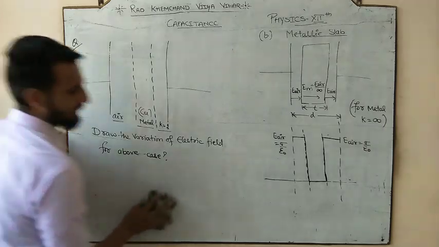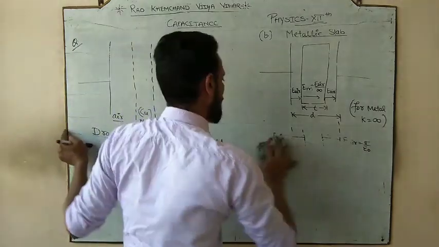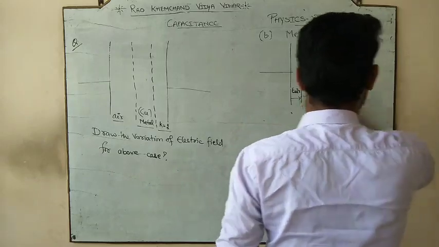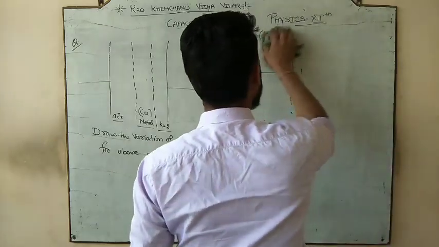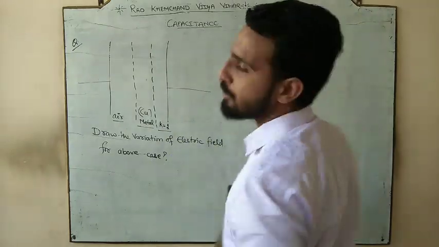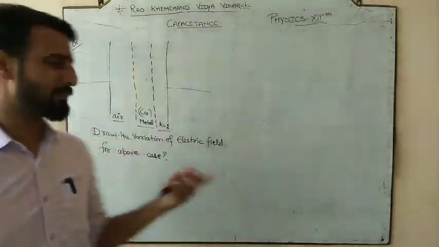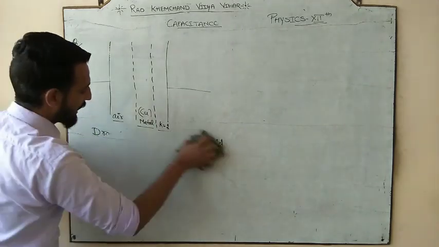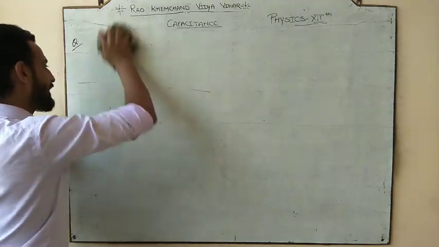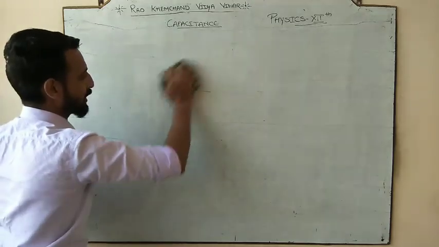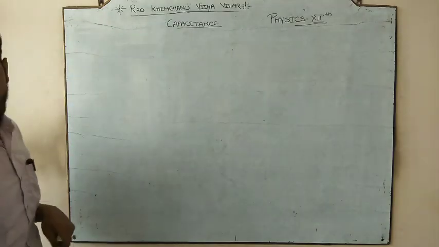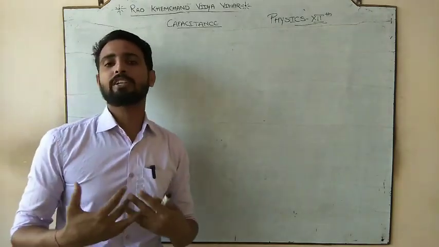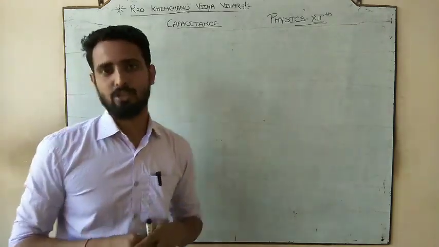Done? Okay. Now, once you have completed this numerical, we are going to jump onto the next type of numerical. So this is just a simple 1 mark question, आपको variation बनाना है. Okay, done. Now we are going to study a particular type of numerical. As I told you, we have completed all the derivations. हम लोग derivation done कर चुके हैं. Now we are going to study the particular cases of the numerical.